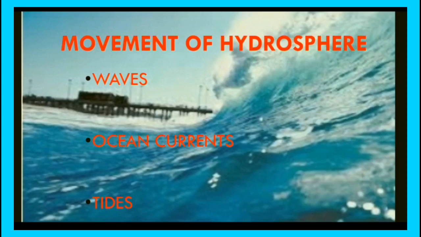First is wind and second is density. Density means how dense the water is. Here the density is according to the salinity of the water. Salinity means the salt or impurities present in the water. So particularly in the vertical movement, that is in the tides. But for the ocean currents and waves, it depends upon the wind.